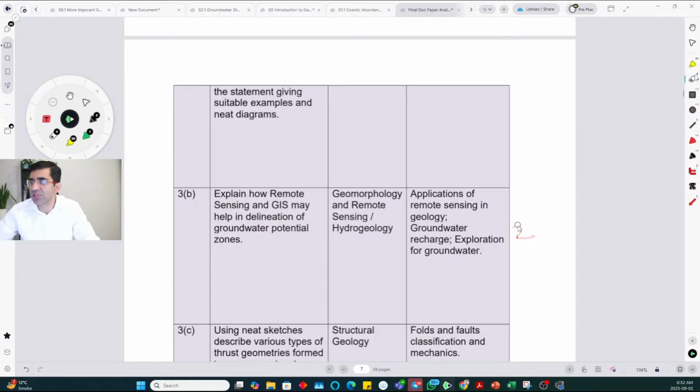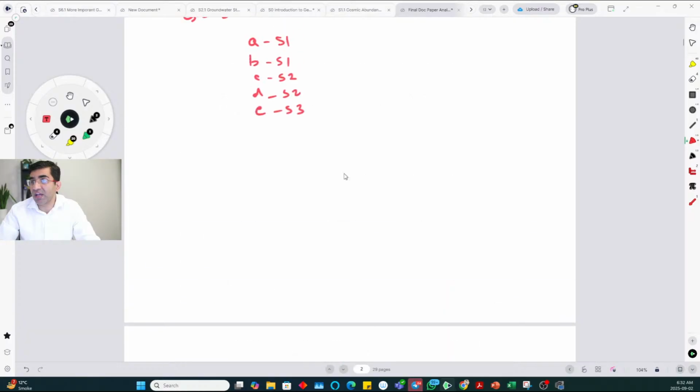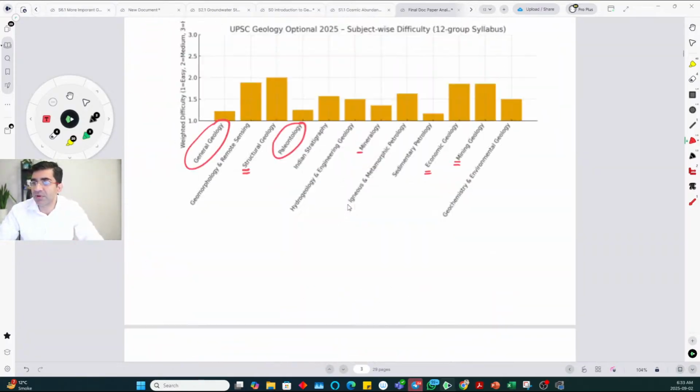I said this was difficulty 3 because they asked specifically about groundwater, but I still don't believe it is a 3. I think it can be counted as a 2 or at least a 2. But when I calculated the difficulties and generated these charts, you see I actually assigned it a difficulty 3. So I was actually very conservative in my approach.